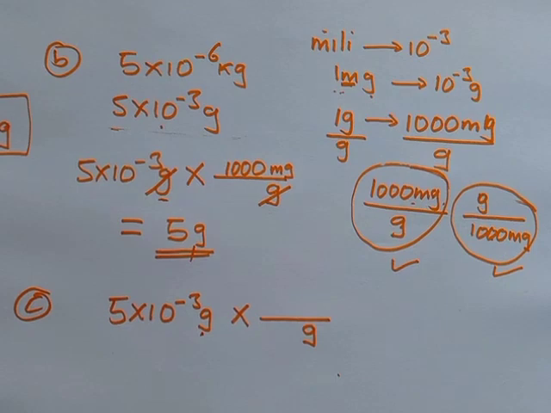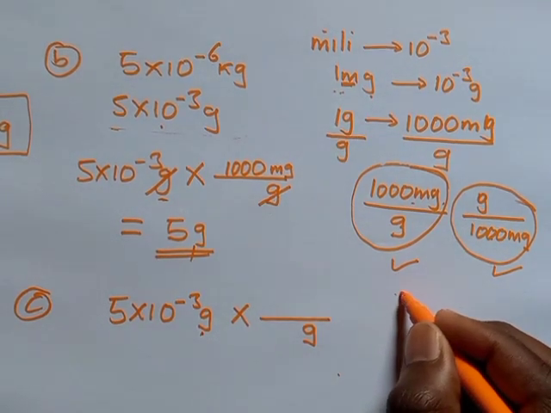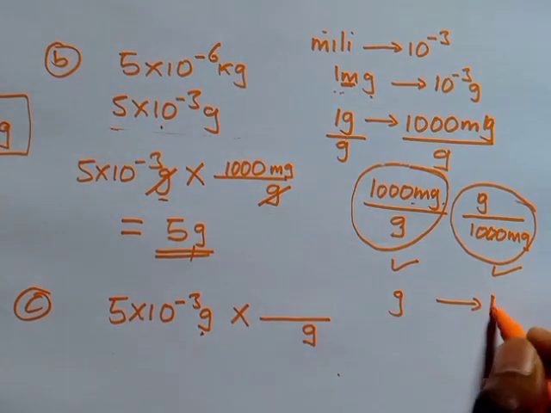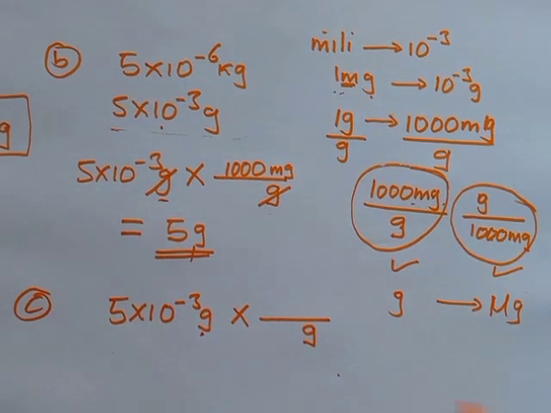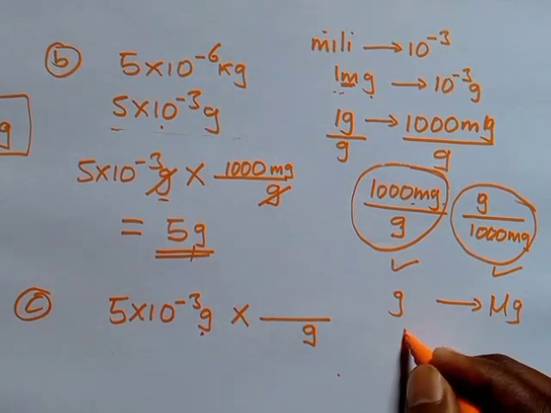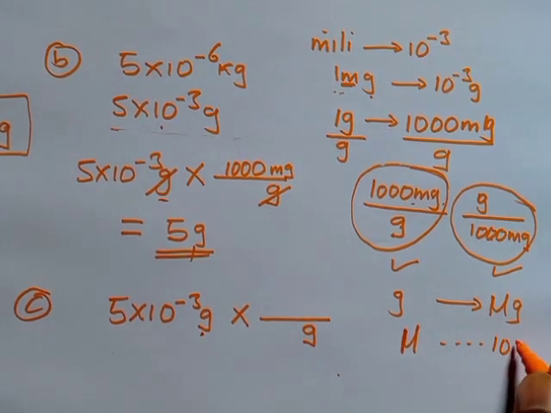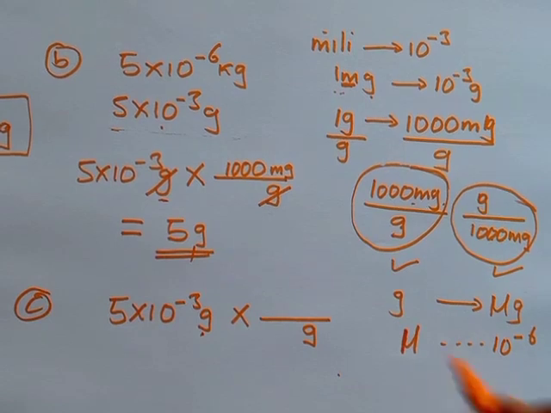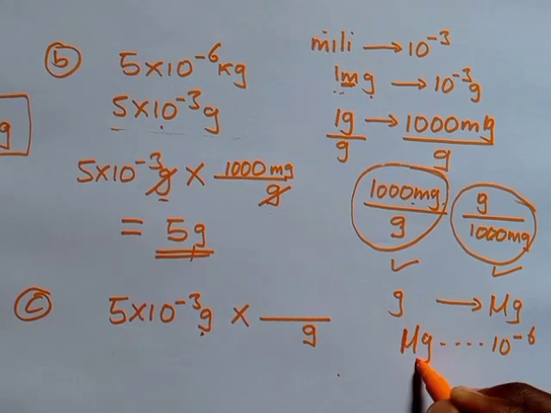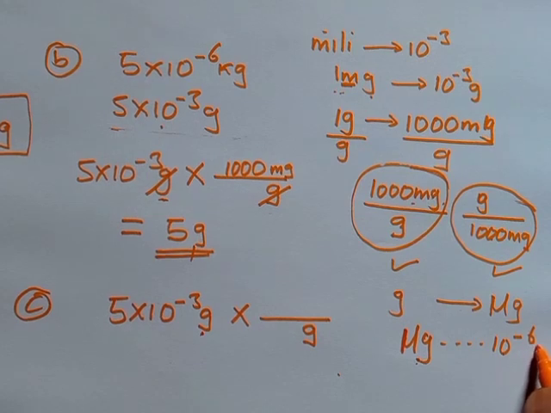And what have you been asked in the question? They're saying we have to convert a gram into micrograms. I still remember I said micro, this one, it has to be equated to 10 to the power negative 6. So if you're dealing with microgram, meaning that it has to be what? 10 to the power negative 6